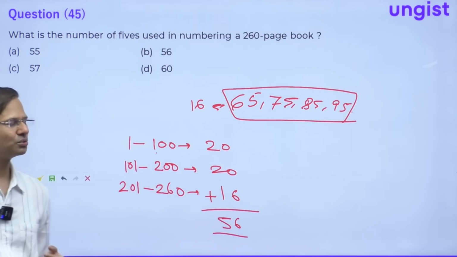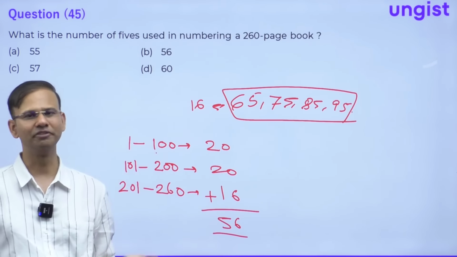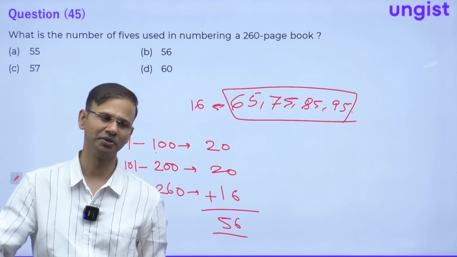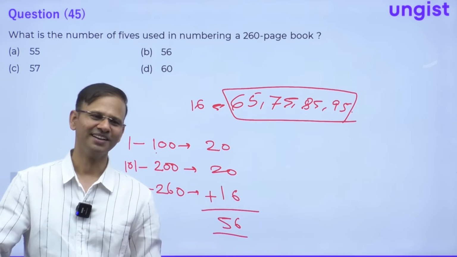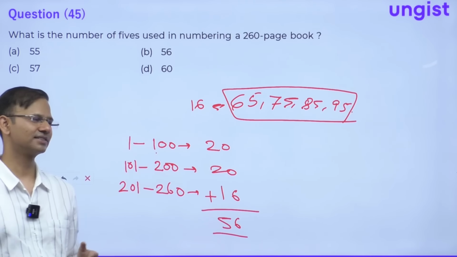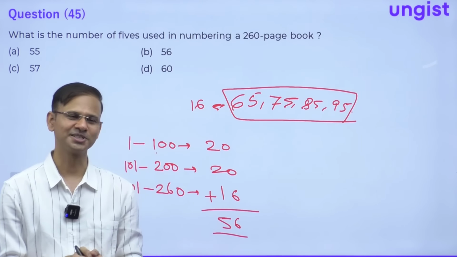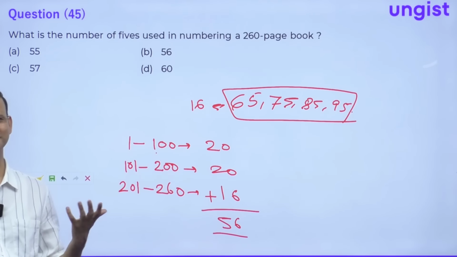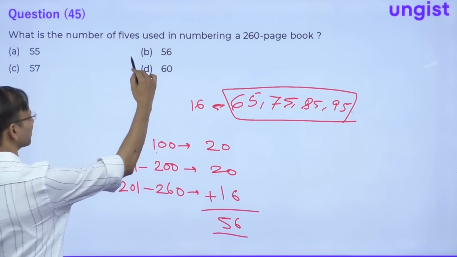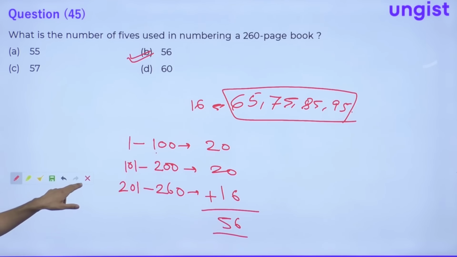So guys, those who have studied these things must have benefited. In the examination, they must be very happy. And actually they are very happy. I have seen their faces. They are saying, sir, yes, we have done very well and hopefully we are going to clear this time. And I am also very happy for all of you guys. Right? So question number 45, the answer is 56, B option. Let's move to the next one, guys.